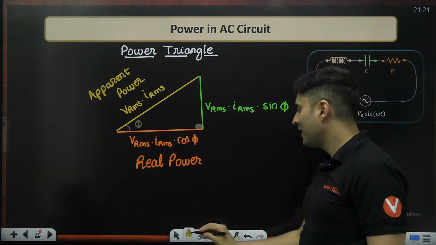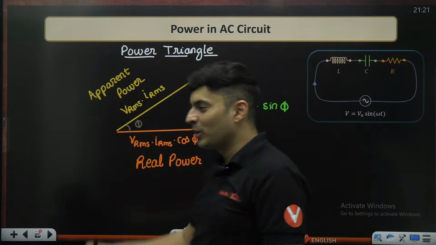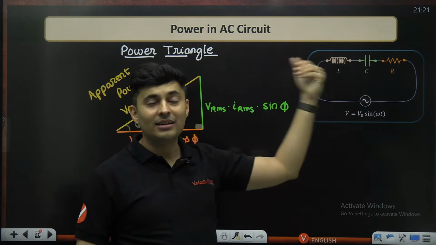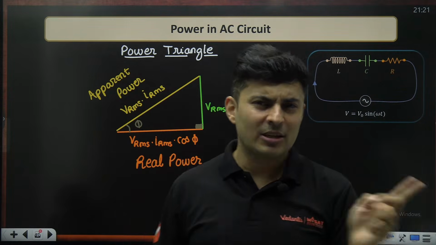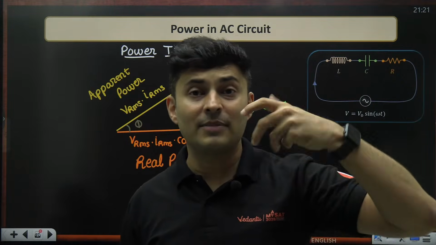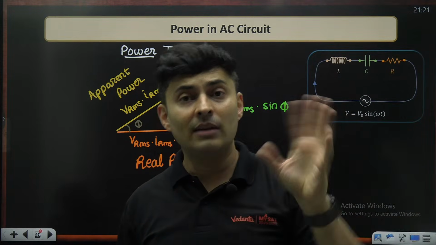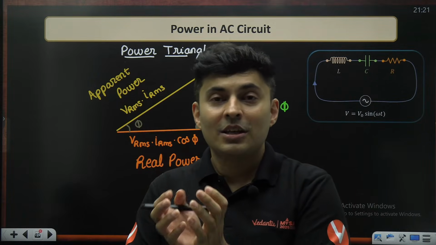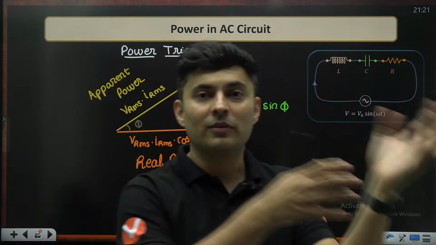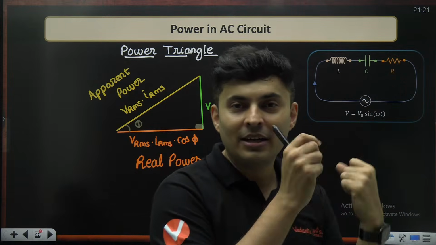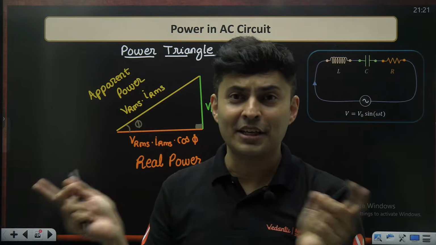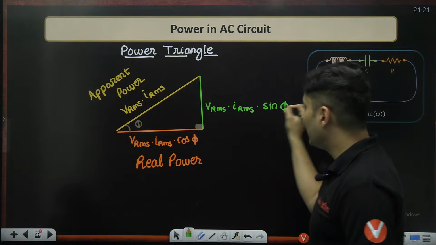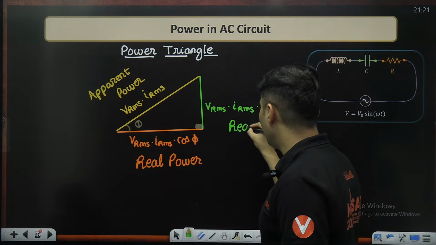Lastly, what is the height then? Surprisingly, this quantity ends up being the energy which keeps going back and forth between the inductor and capacitor. Remember, they never actually cause energy loss, but when the inductor has maximum current, the capacitor will have least current, and vice versa. So they keep juggling their energies. This will have electrical energy, then give it off, and catch magnetic energy. Then the inductor will give it off to the capacitor, which catches electrical energy. They keep on juggling that energy between both of them. So that is also called reactive power.